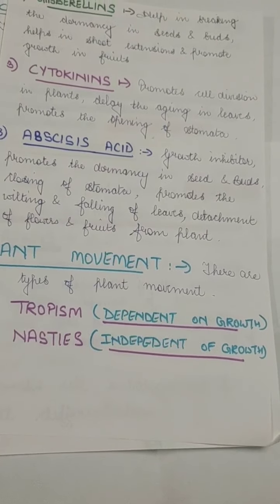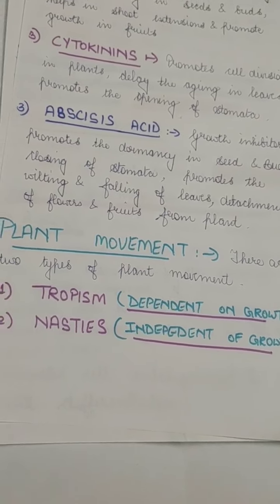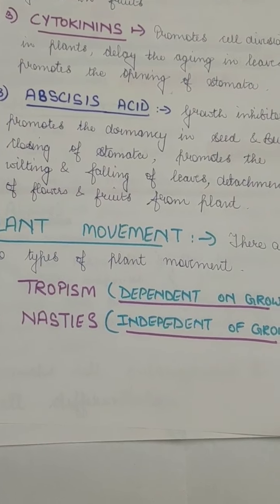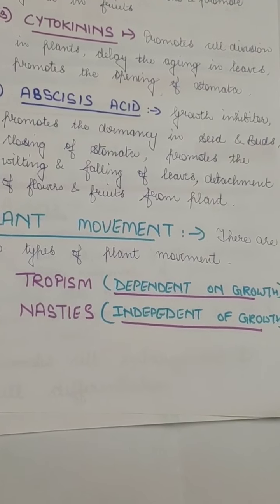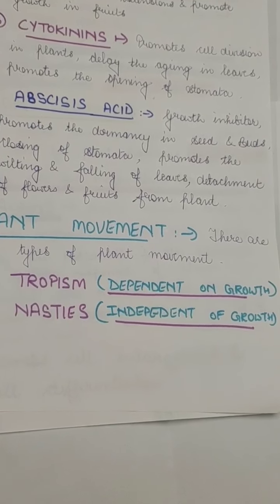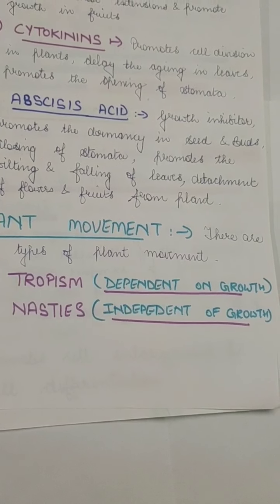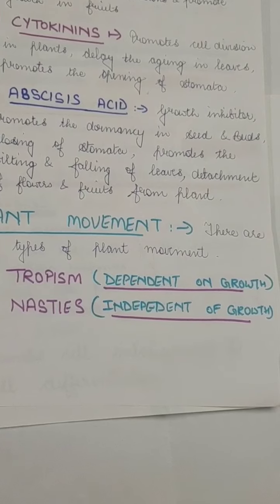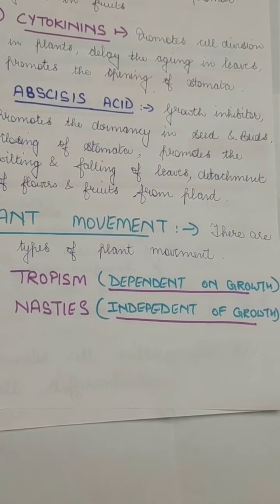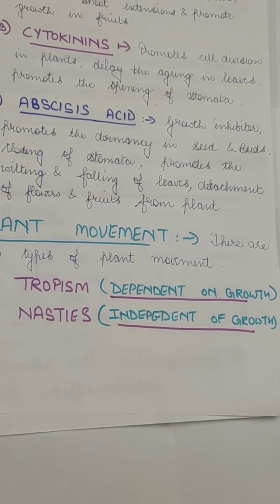Now, tropism is the movement of the plant which depends on the direction of growth, because the movement of the plant is usually caused by unequal growth in two regions. This happens under the influence of a stimulus, for example the auxin hormone, which is present in the meristematic tissues at the tip of the stem.